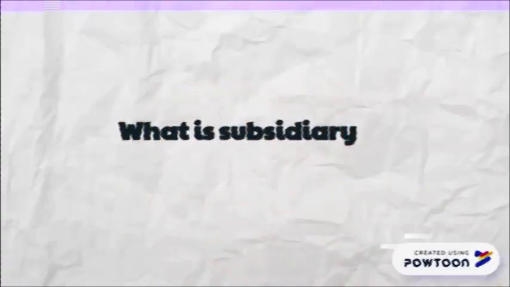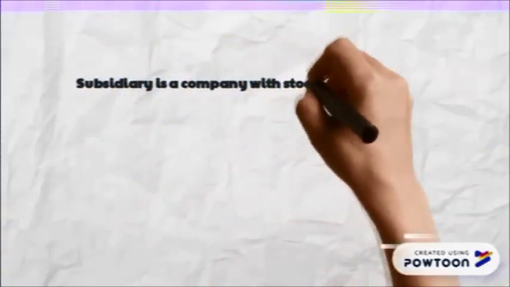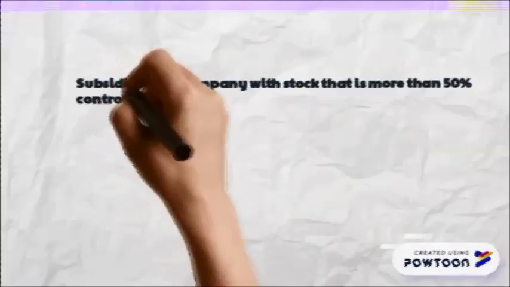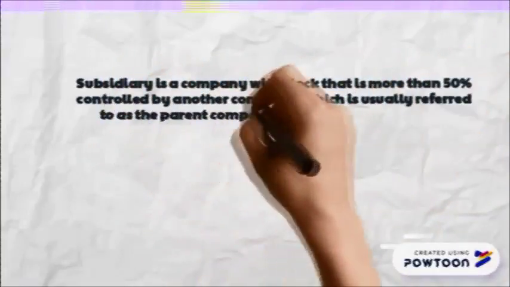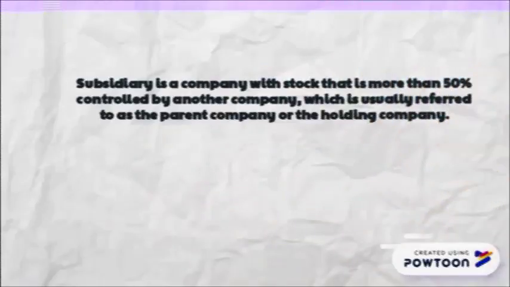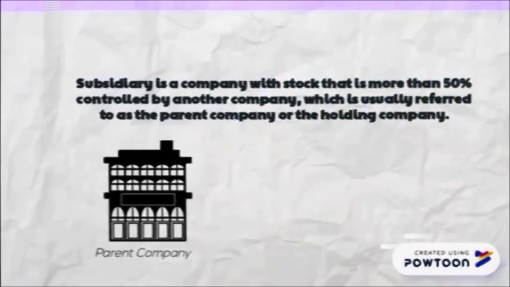What is a subsidiary? A subsidiary is a company with stock that is more than 50% controlled by another company, which is usually referred to as the parent company or the holding company.